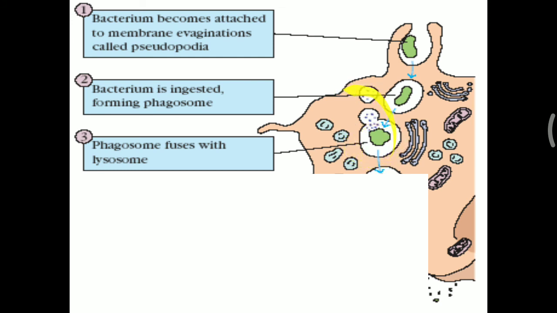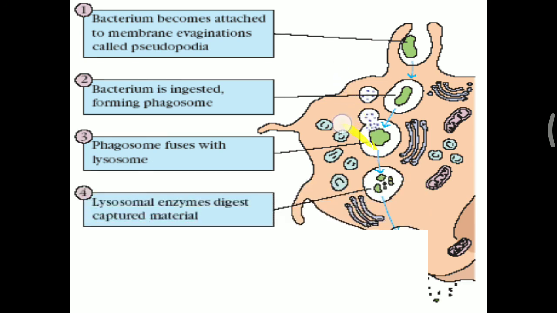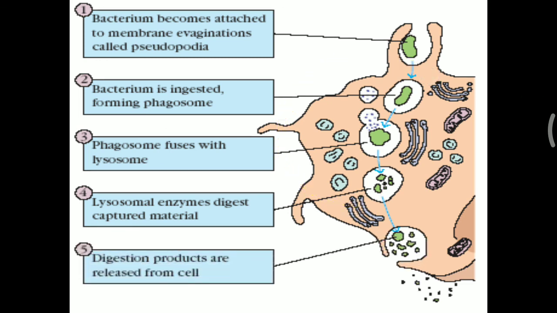Now you know that the lysosome contains all the hydrolyzing enzymes. It can hydrolyze carbohydrate, lipid, protein or nucleic acid. So all the hydrolyzing enzymes will be released or act directly over this bacterium. So lysosomal enzymes digest the captured material. Because it contains all the hydrolyzing enzymes, it can easily digest any foreign particle ingested by this cell. Further, digestion products are released from the cell. So ultimately it is digested and destroyed, and the products are released. That is basically how the macrophage works, as shown in the picture. So that explains how exactly the effector mechanism of our immune system is working inside our body.